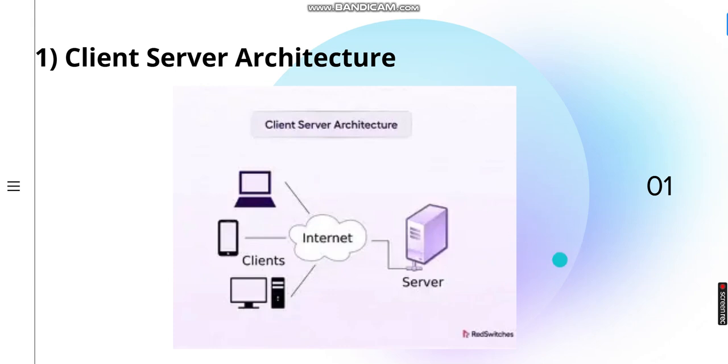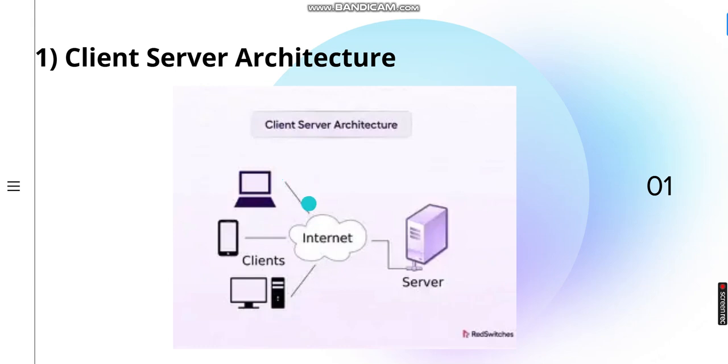So servers are connected with DB here. Servers are going to perform some kind of operations there, or fetch the data or add the data or delete the data or modify the data, and it is going to send back the response of what had happened in the DB. Were we successfully able to delete the data, or were we successfully able to add the data? Whatever is the response, server is going to give us back, and client is going to accept it, and then it is going to continue with its own logic, that what it has to implement after getting the response. So this is a simple yet very powerful architecture.